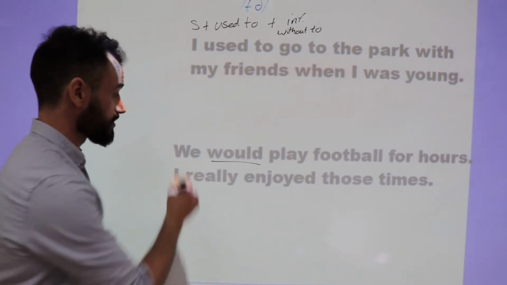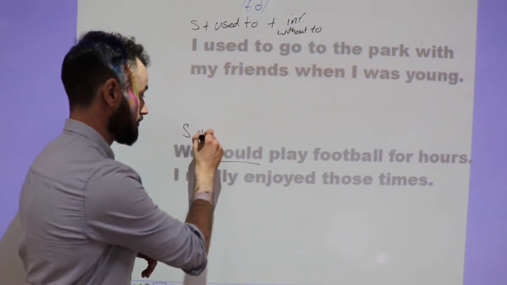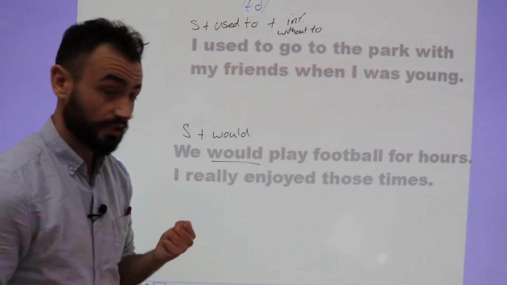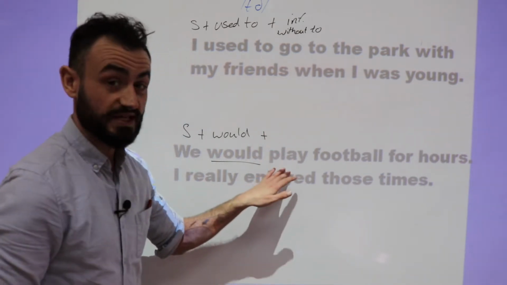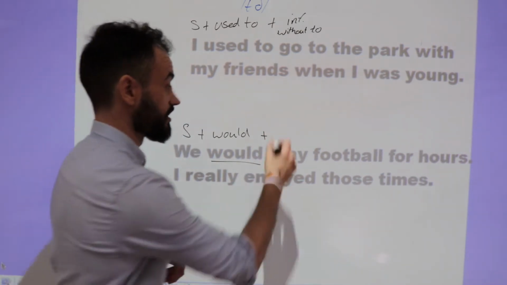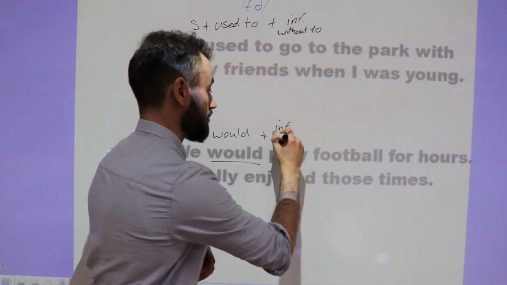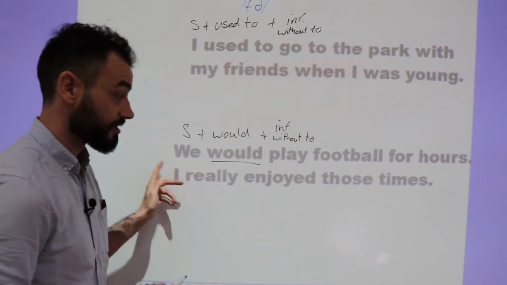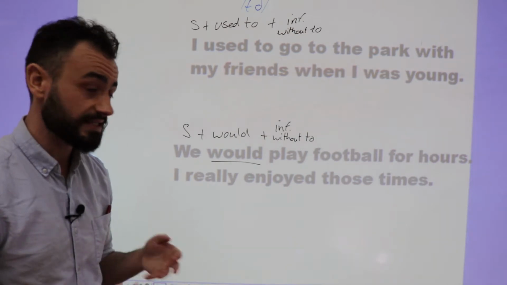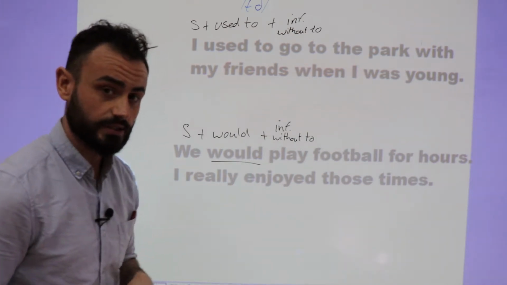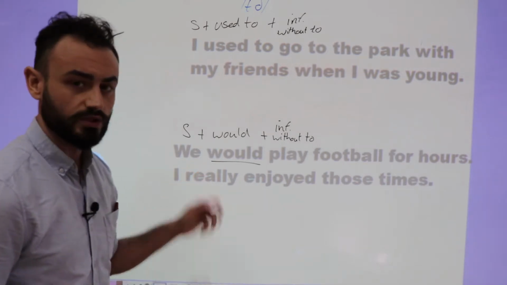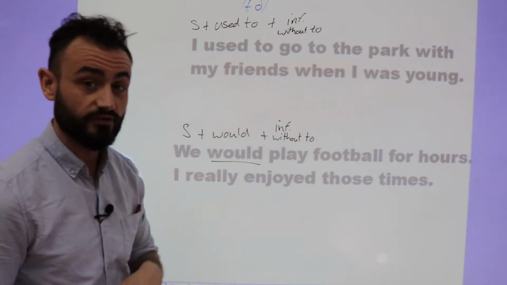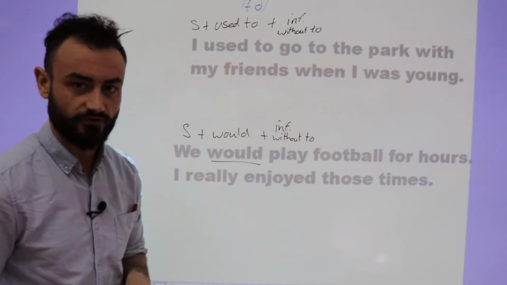Now let's look at the sentence structure for would. Okay, so we have our subject, which is we, plus would, plus the base form of the verb again, so the infinitive without to. So now let's take a look at the pronunciation of we would. Now we can say we would play football for hours, but very often we and would get contracted to we'd. So we'd play football for hours instead of we would play football for hours.